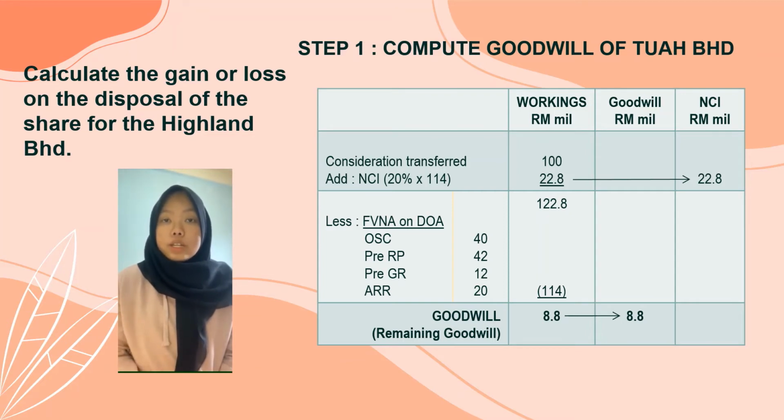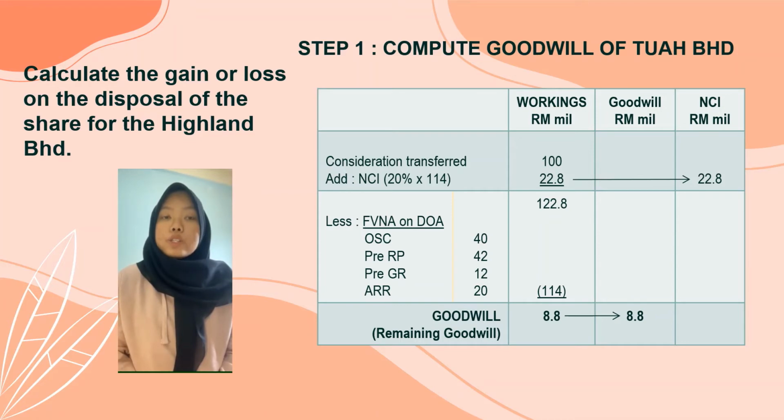In the question, we have ordinary share capital amounting to 40 million ringgit, pre-return profit 42 million ringgit, pre-general reserve 12 million ringgit, and asset revaluation reserve of land 20 million ringgit. So the total fair value net asset is 114 million ringgit. Then we calculate our NCI, 20% multiplied by the fair value net asset of 114 million ringgit, and we get 22.8 million ringgit.